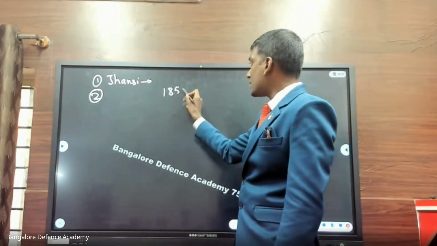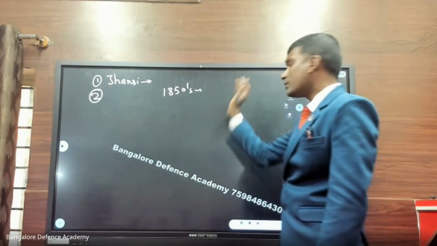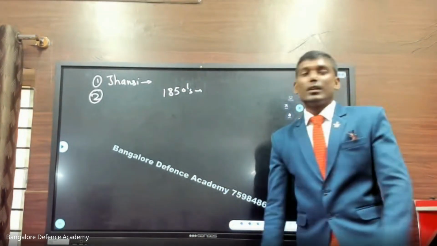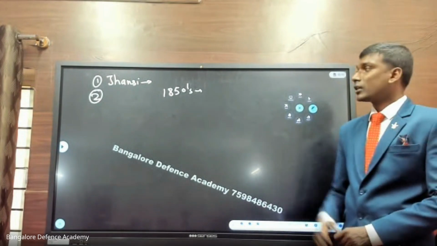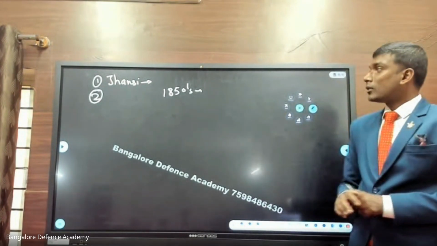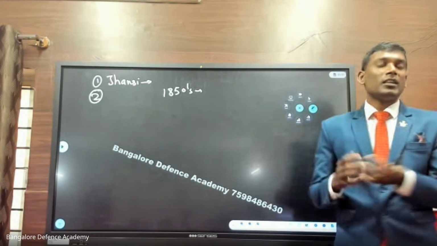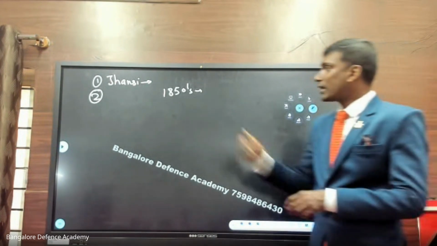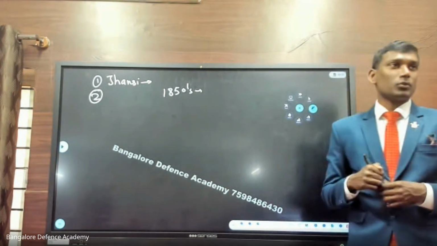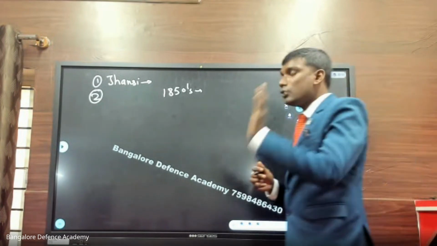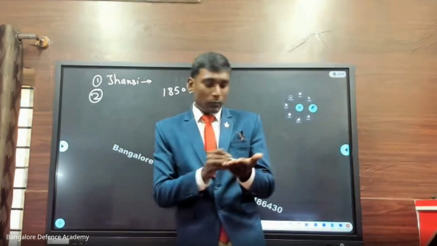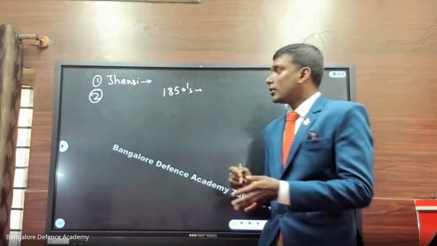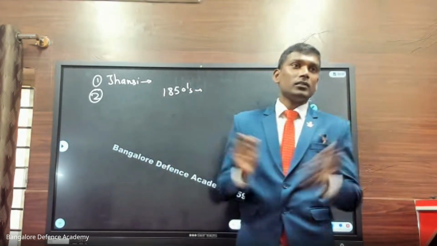During the later 1850s, there was a problem. The British East India Company wanted to make their fort strong. So they came to India and recruited a lot of Indian soldiers. They told them that a new agreement was going to be signed. You have to sign that agreement. The agreement says that you have to fight anywhere in this world.